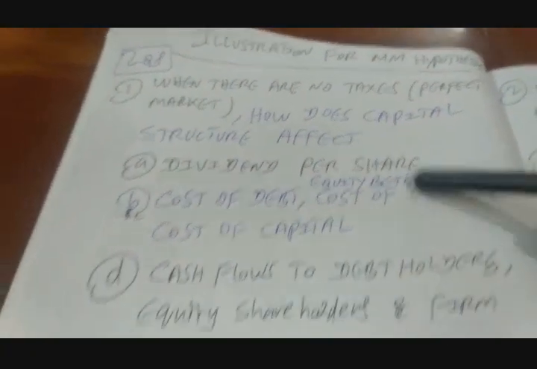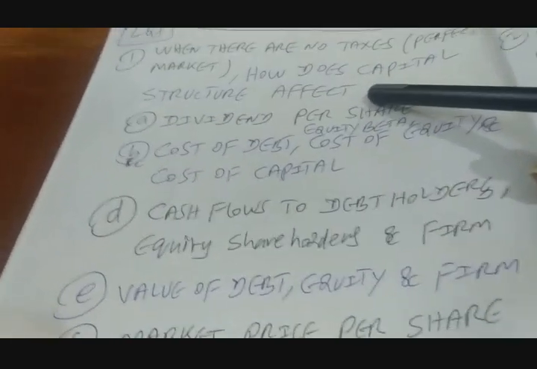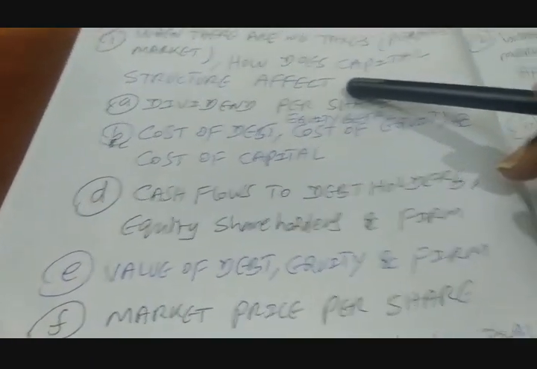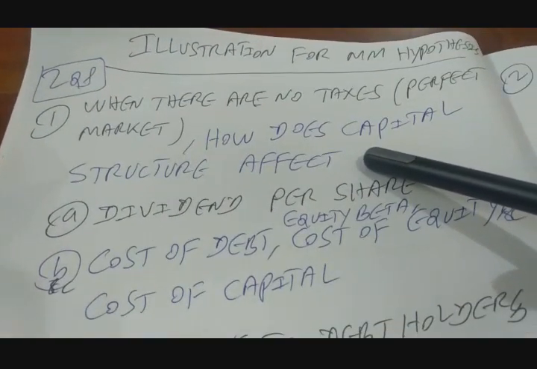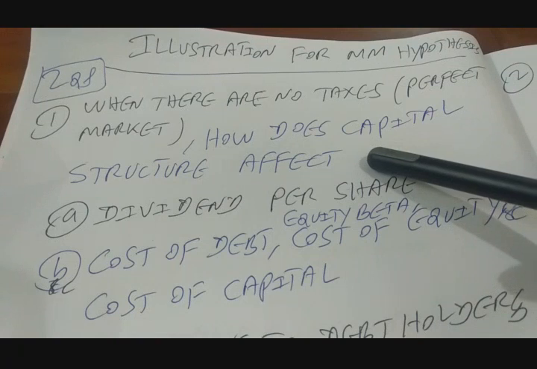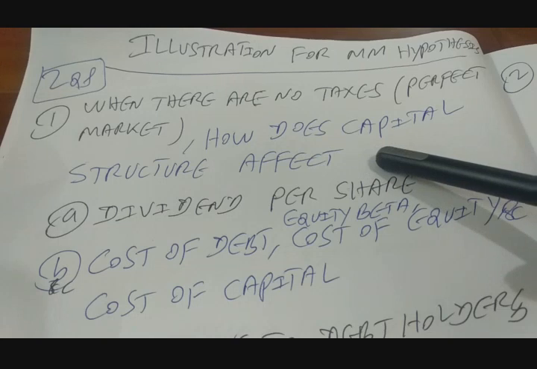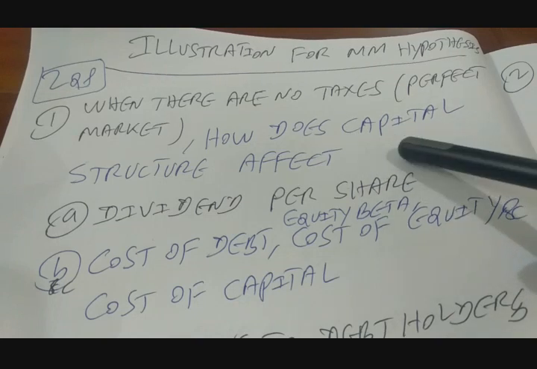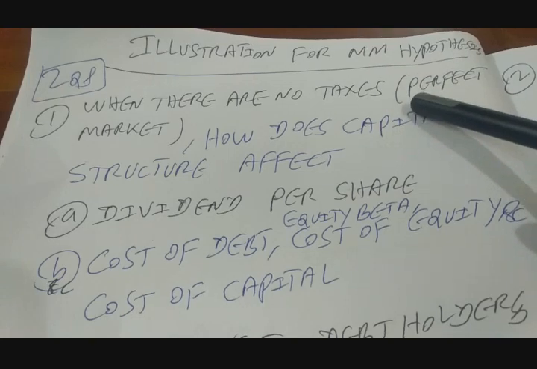I request you to look at question number 1. A lot of sub questions are there. So the crux of question 1 is, when there are no taxes, no flotation cost or transaction cost, no bankruptcy problems, and when the market is perfect or efficient, that means everybody is having equal information, whether capital structure matters or not, okay? So we are going to go through an illustration wherein we are going to prove that capital structure is irrelevant using the data given in that illustration, right? So that is question number 1.